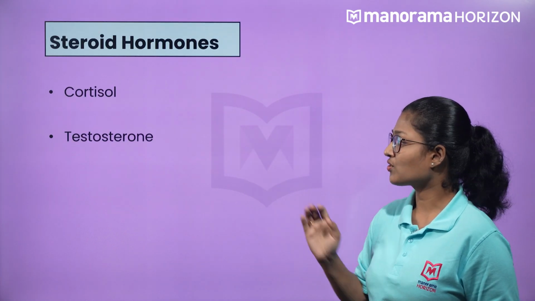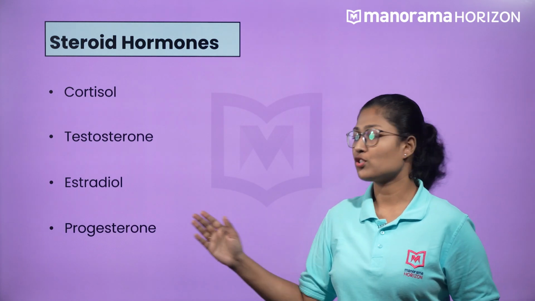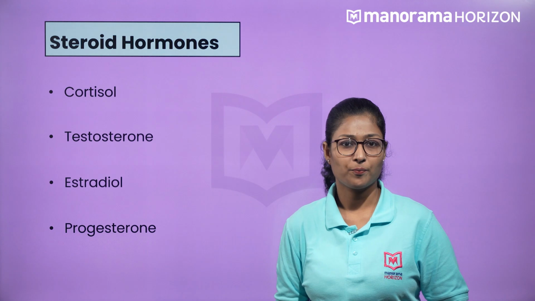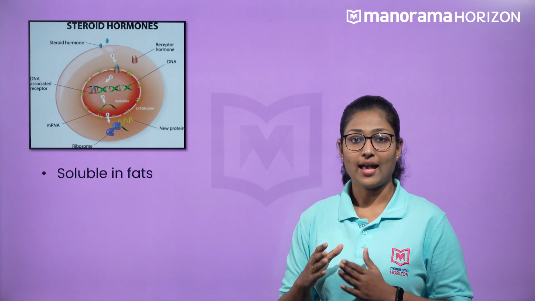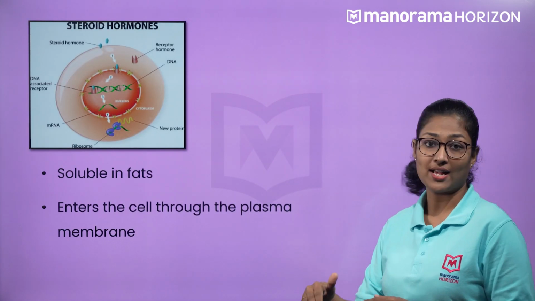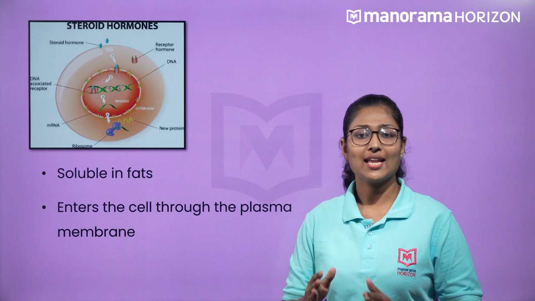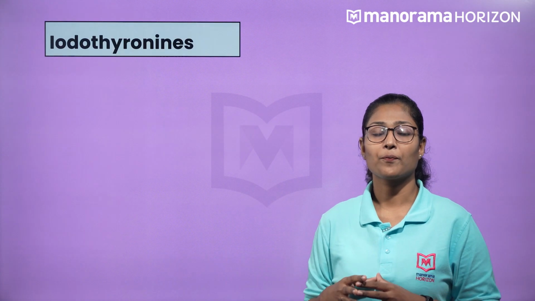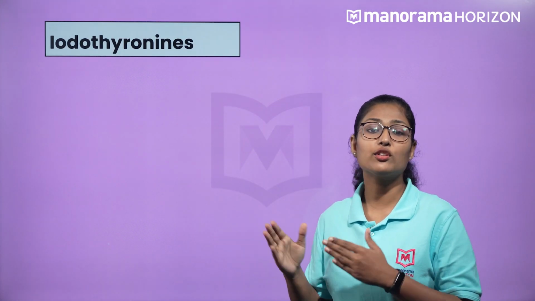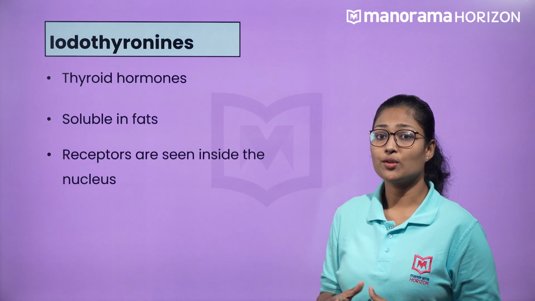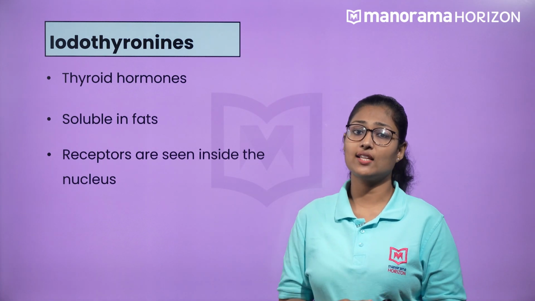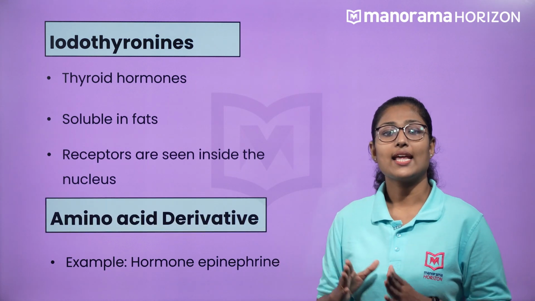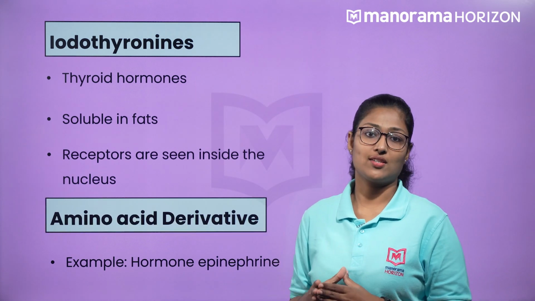Cortisol, testosterone, estradiol and progesterone are some steroid hormones. So what is their peculiarity? They are fat soluble and can pass across the plasma membrane to the cytoplasm. Hence, the receptors for these hormones are seen intracellularly. Thyroid hormones belong to the iodothyronines. They are also fat soluble but their receptors are seen inside the nucleus. The hormone epinephrine is an example of an amino acid derivative.